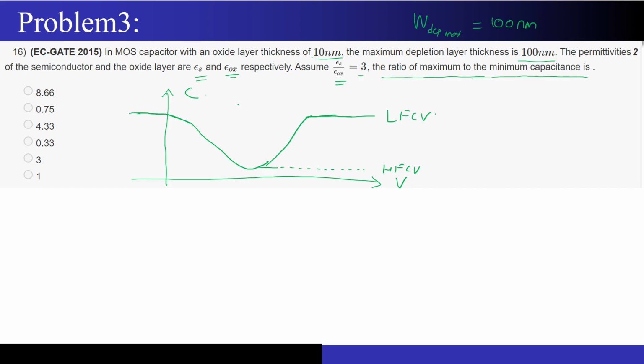Now I ask you one question: where in the graph do I have the maximum capacitance and the minimum capacitance? Let's say this is A, B, this is C, this is D, and this is E. If I look at this particular region, where do I have the maximum and minimum capacitance?